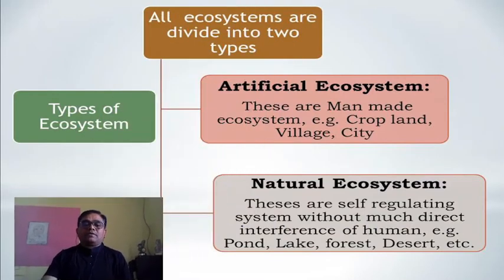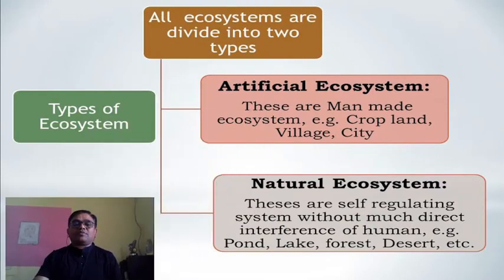So how many types of ecosystems are there? Basically, the ecosystem is the study of the ecological environment of the abiotic and biotic community. On that basis, as well as the anthropogenic effect, that is, how human beings interact and are involved in it, the ecosystems are classified. All the ecosystems are divided into mainly two types: the artificial ecosystem and the natural ecosystem.